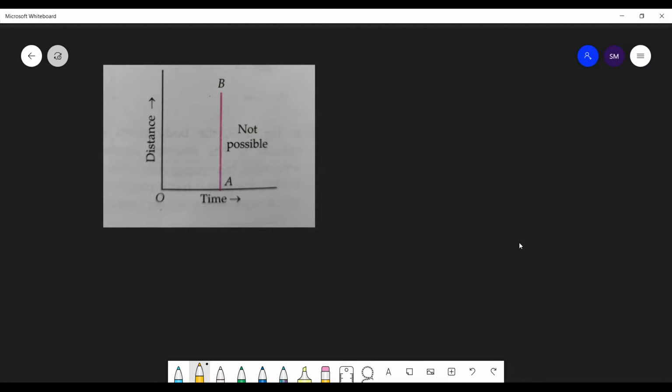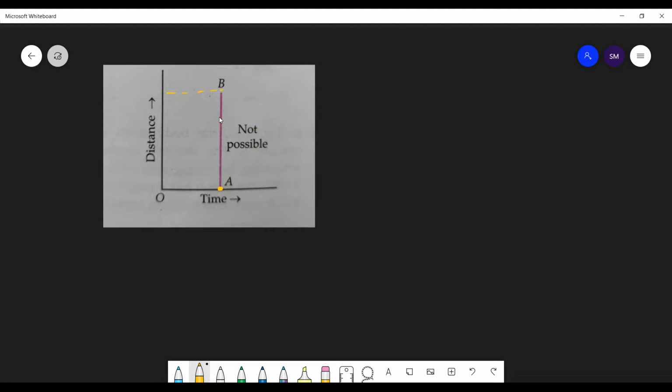So this is a distance time graph. Can this graph be possible, that at a particular time the distance is that much? Is it possible? No, that's not possible.